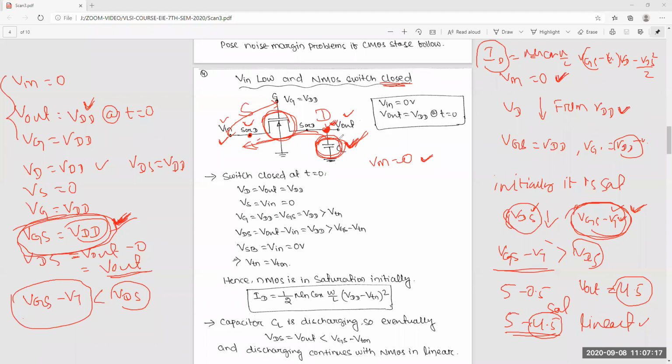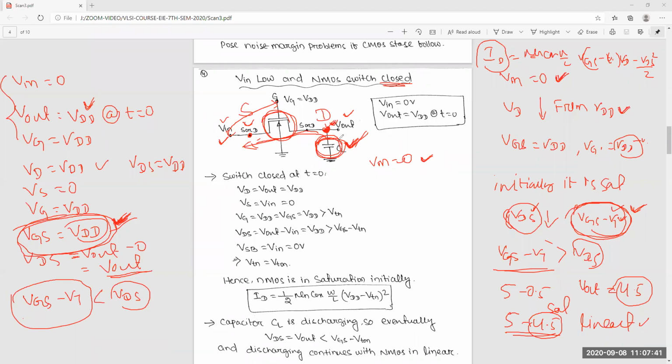I said the cutoff condition will never come, that means current is always flowing. Current always flowing means the capacitor will always discharge. So up to what point? 0, because current is always flowing, so it will come to 0. Yeah, that is the confident answer.